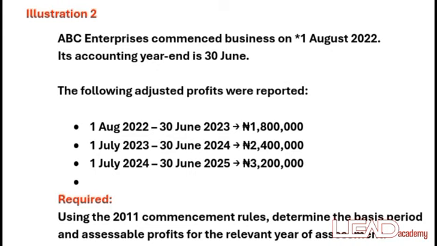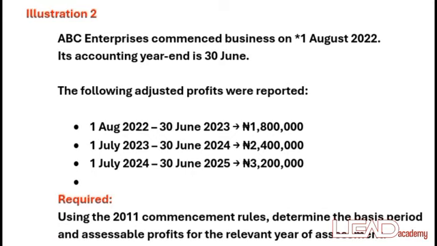ABC Enterprise commenced business on 1st of August 2022. Its accounting year end is 30th of June. The following were the adjusted profits. The first was from August down to 30th of June. Second was 1st of July down to 30th of June. While the third was 1st of July down to 30th of June. Now I said we're going to be using the old and new commencement rule.